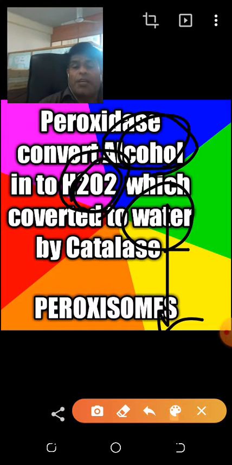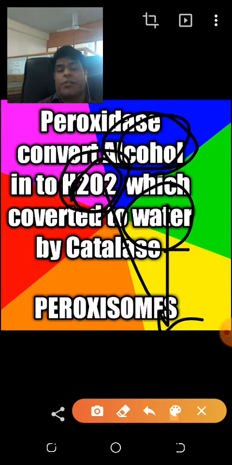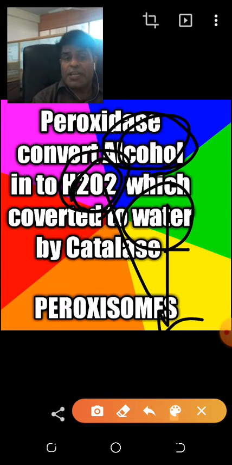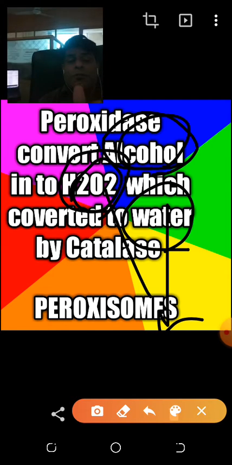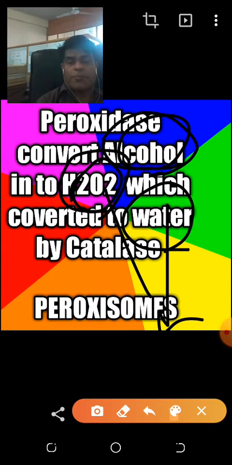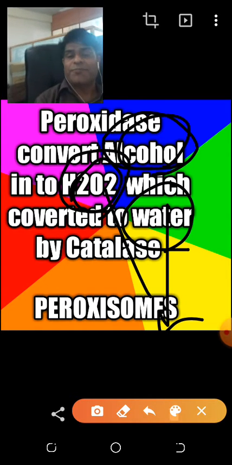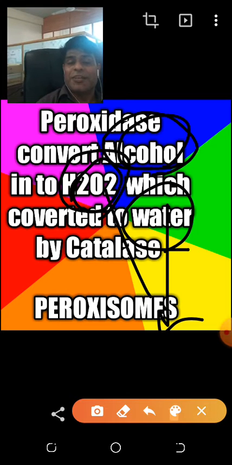I give you one example. H2O2 changes to water. The formula of hydrogen peroxide is H2O2, the formula of water is H2O. What did you do? You removed oxygen from the hydrogen peroxide. Who removed oxygen? Catalase. So catalase was reducing hydrogen peroxide, so catalase was the reducing agent. Where was it produced? In the peroxisome.